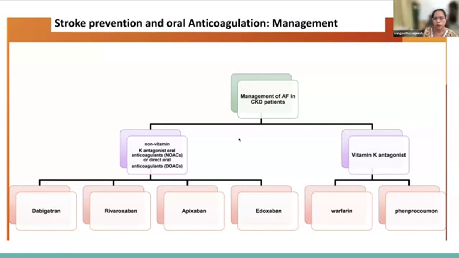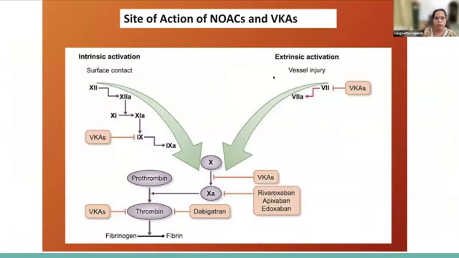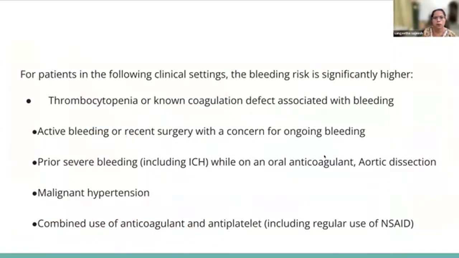So when you have a patient with chronic kidney disease with atrial fibrillation, the first thing is what options do we have? We have vitamin K antagonists like warfarin, and then the non-vitamin K antagonists, also called newer or novel oral anticoagulant agents or direct oral anticoagulant agents, which is the topic of interest today. That is dabigatran, rivaroxaban, apixaban, and edoxaban. They are the newer oral anticoagulant agents. So we all know there are different types of molecules.